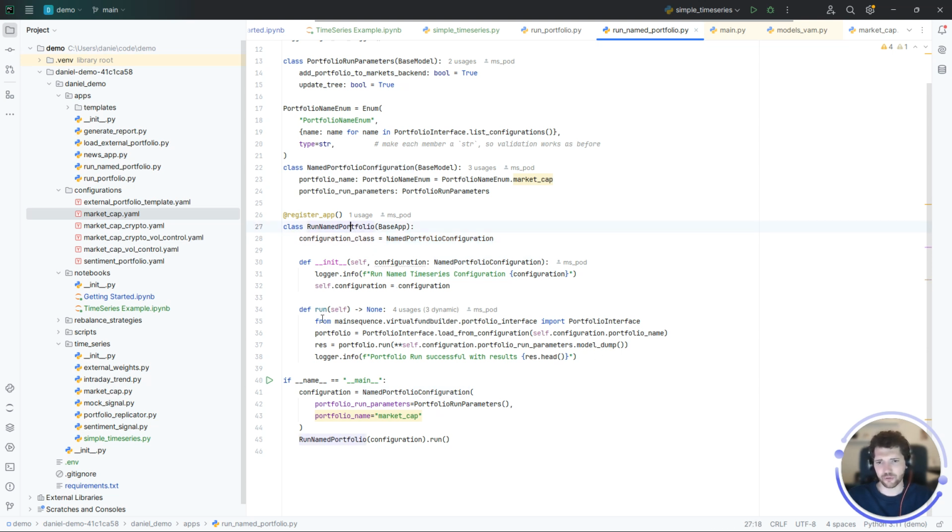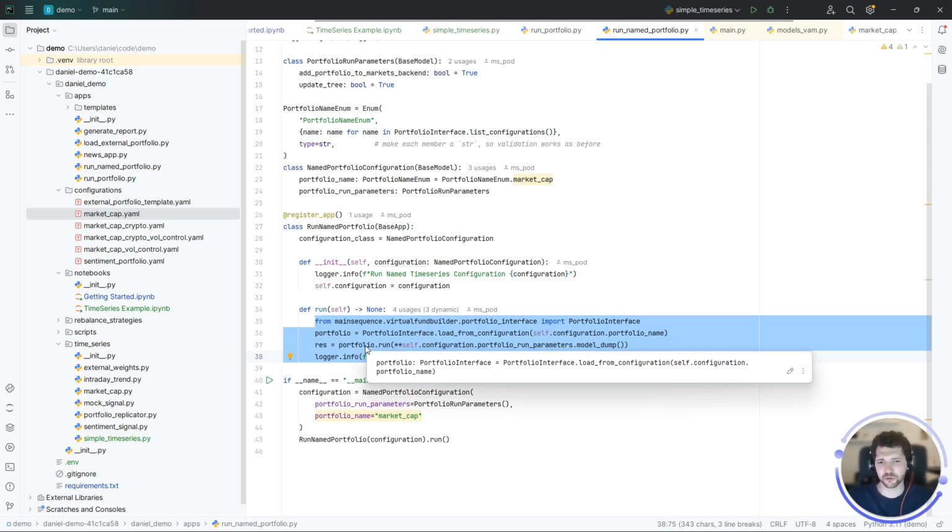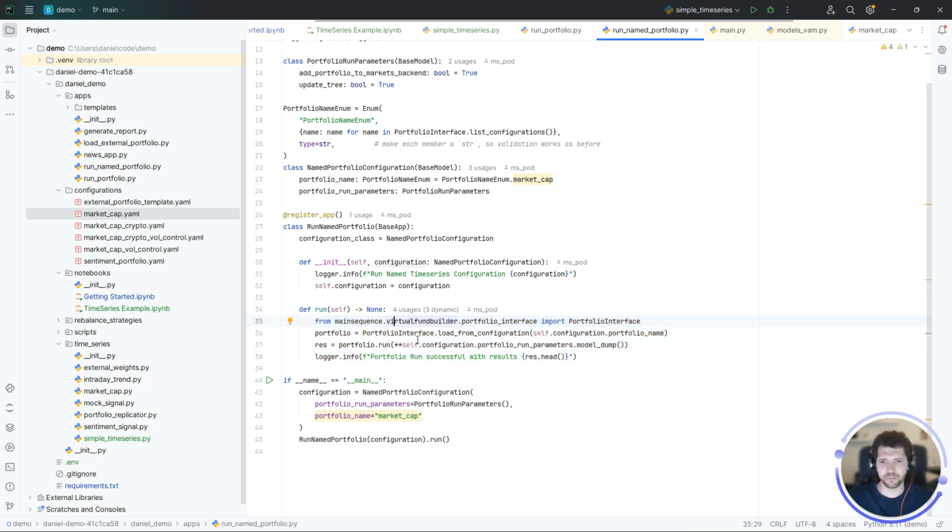The app is then run in this method. And this method has basically the whole logic of the things your app should do. In this case, it's very simple. It just loads a portfolio from the configuration using the name we have given it. And then it just runs it using the run parameters. And the result is printed, and you can see the result in your portfolios here.